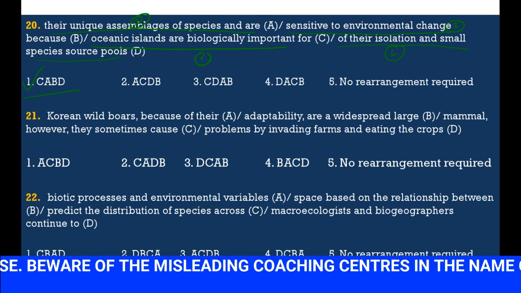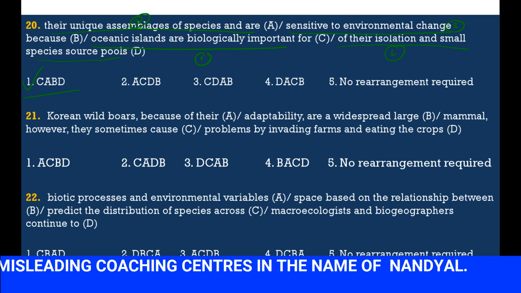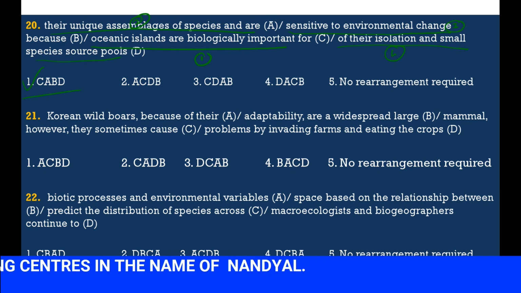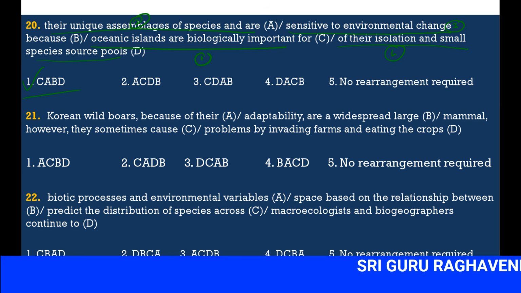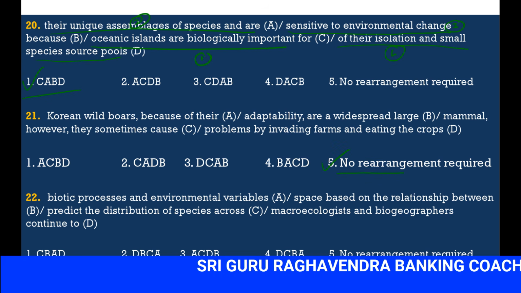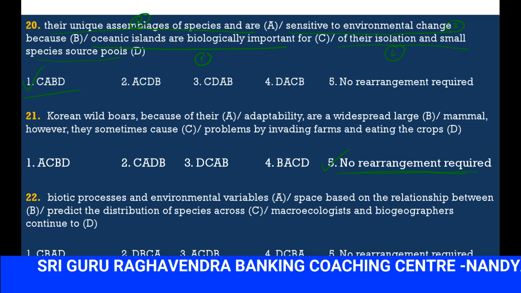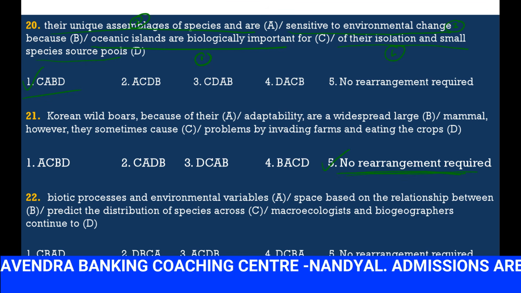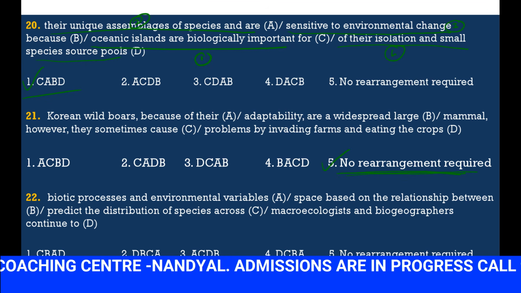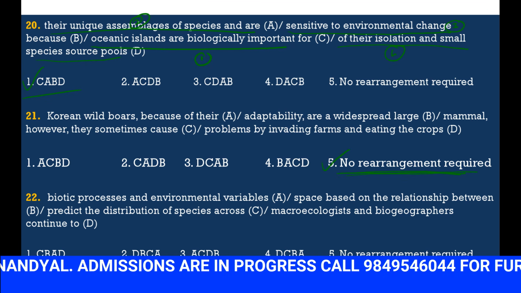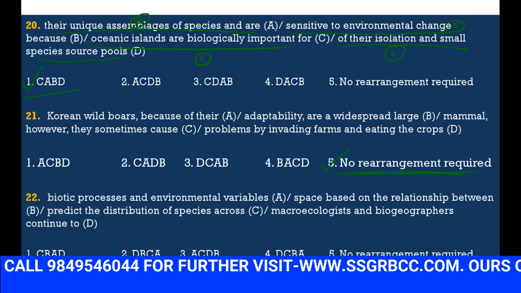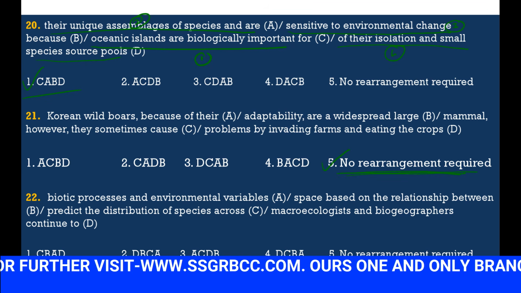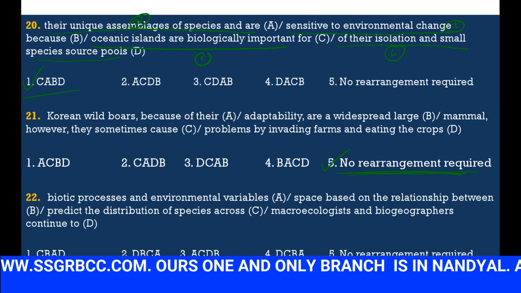Next, Korean wild boars, because of their adaptability, are a widespread mammal. However, they sometimes cause problems by invading farms and eating the crops. So here we don't find any grammatical or dangling error. The sentence is correct and placed correctly. No arrangement required.